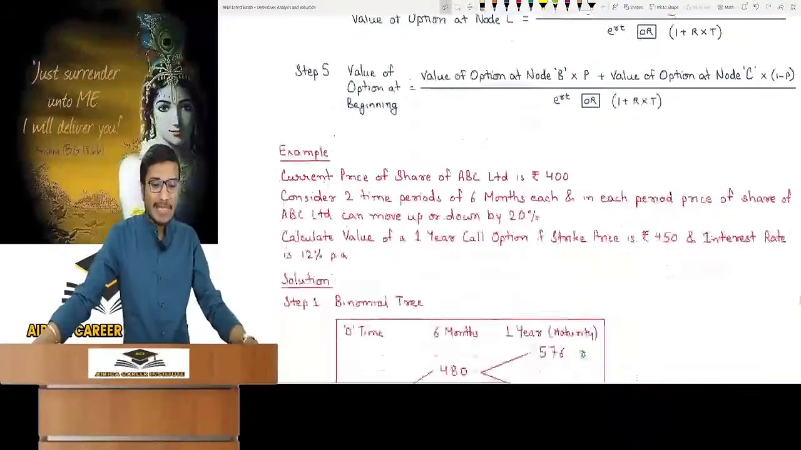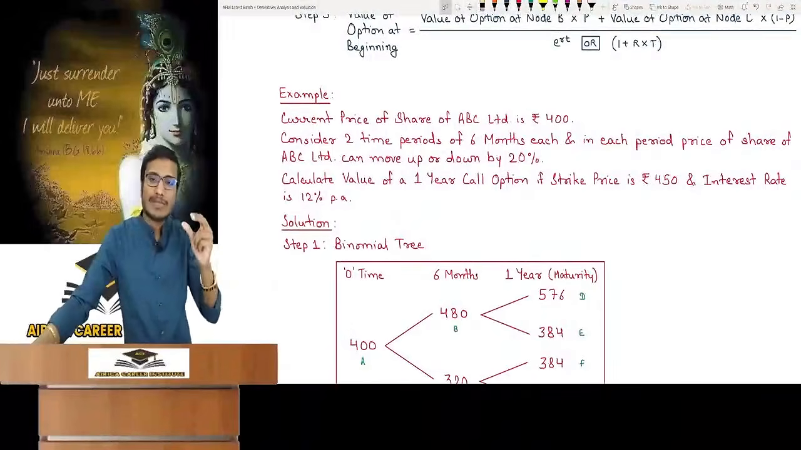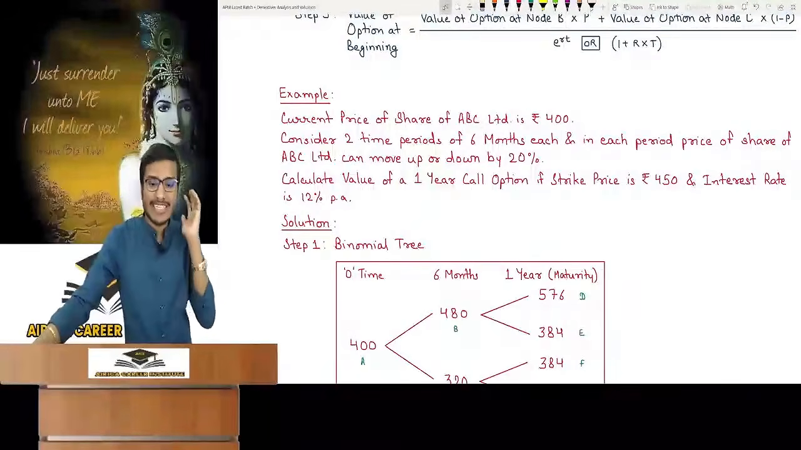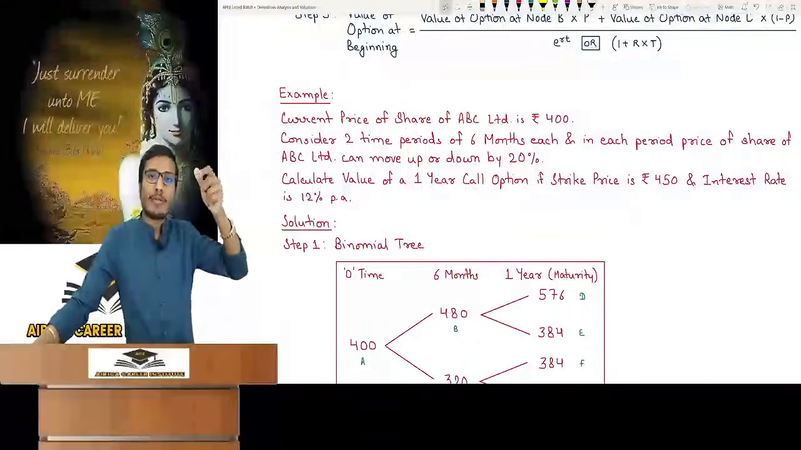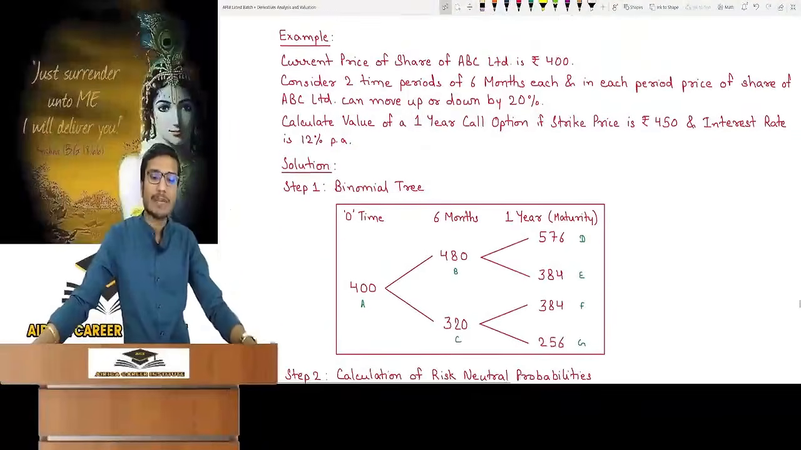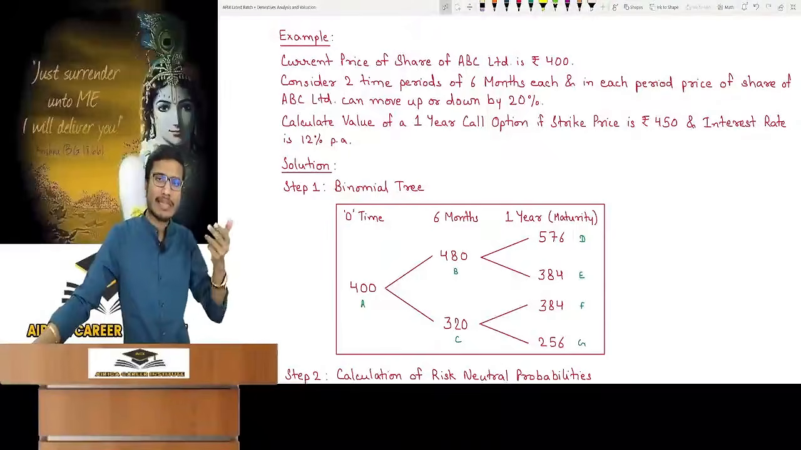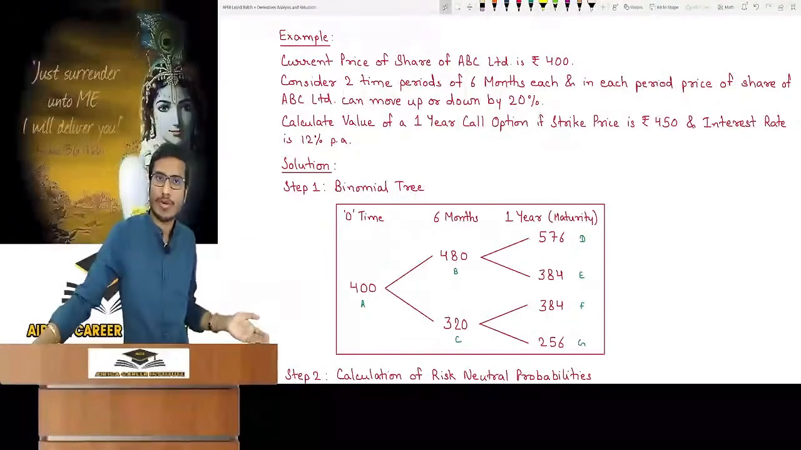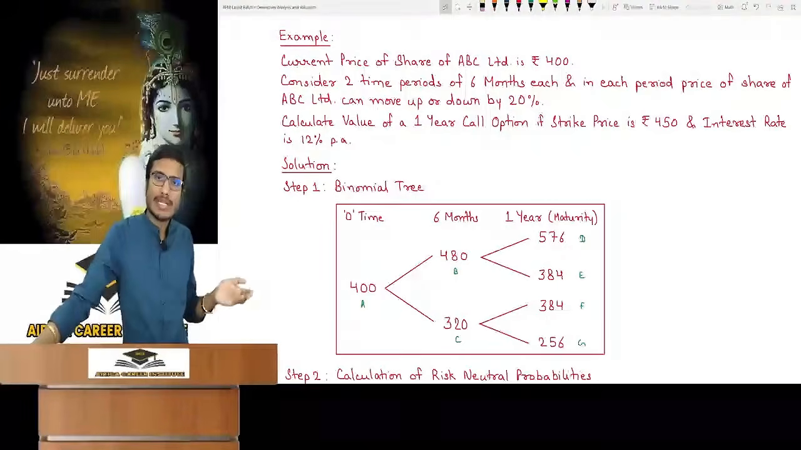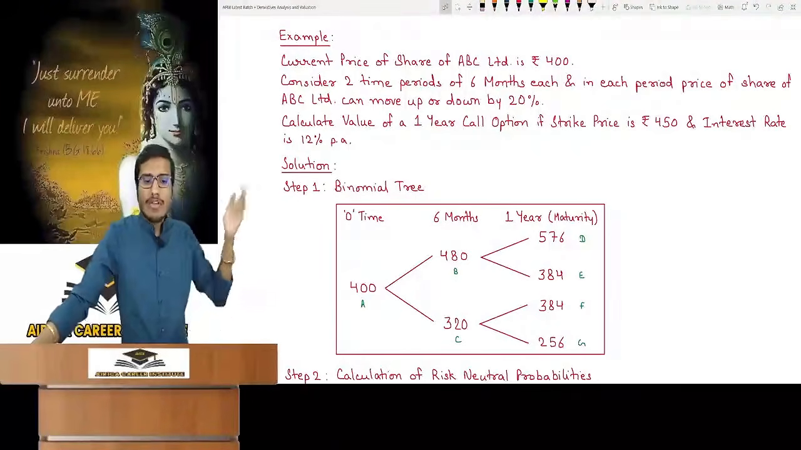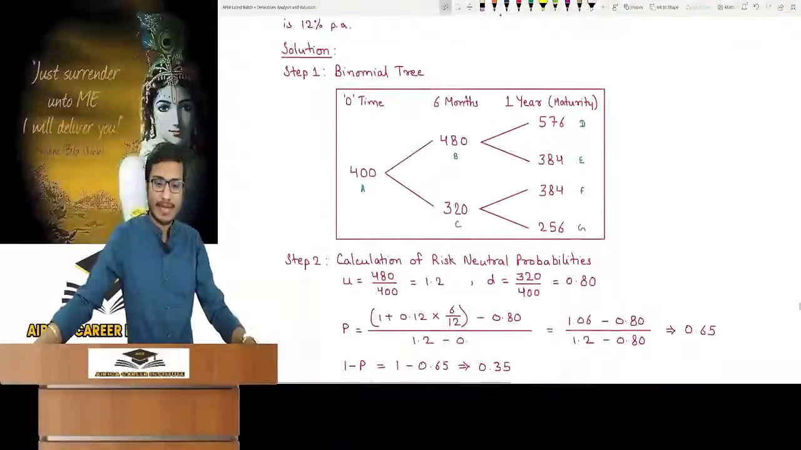See the example: 400 is the price. Consider 2 time periods of 6 months each. First period is 6 months, second is 6 months, so maturity will come at the end of the first year. In each period, the price of the share of ABC Limited can move up or down by 20%. From 400 it increases and decreases by 20%, then from 480 increase and decrease 20%, and increase and decrease 20% from 320. Find the value of a 1 year call option. Strike price is 50 and interest rate is 12% per annum.